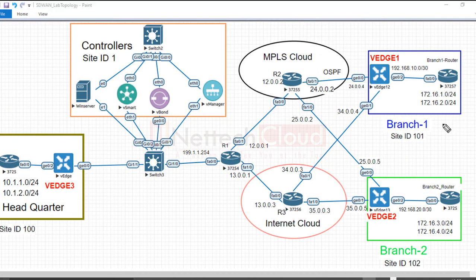So now finally, this vEdge router at branch 1 knows how to form or establish an IPsec tunnel. What IP should I use? What should be my IP address? I mean the exit interface IP address of the local device. So these two, 24004 and 34004, right? Understood? So now you understand the point, how it's all done. It means OMP minimum advertises two different routes: OMP routes, this one, and TLOC routes, this one.